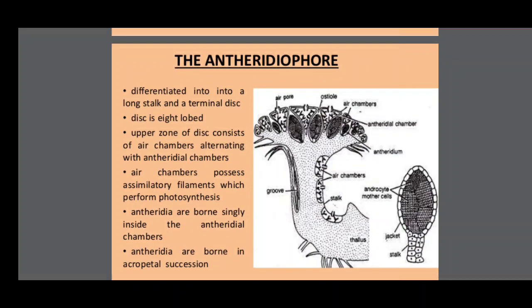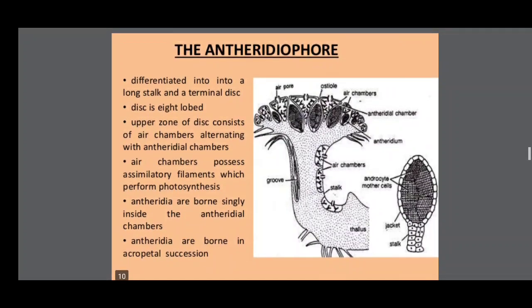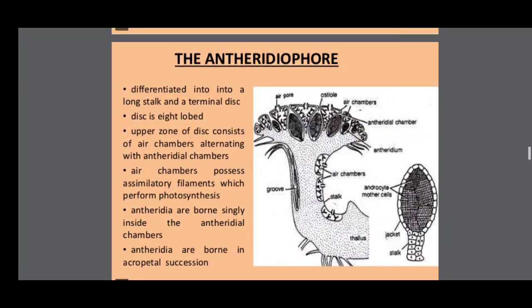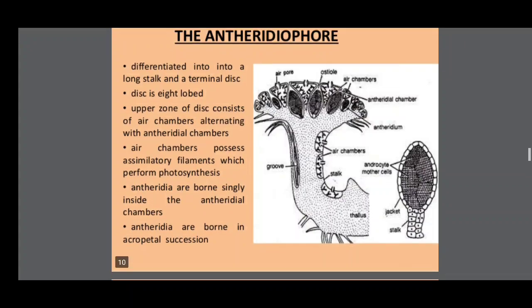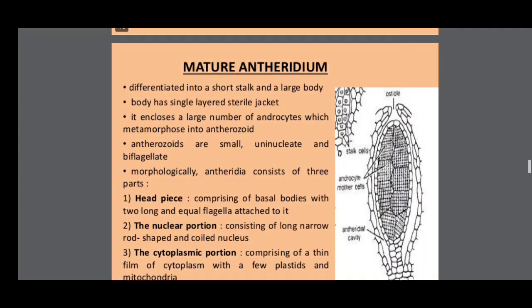You see that antheridia are borne singly inside the antheridial chambers. Antheridia are born in acropetal succession. Acropetal means the big one is at the center and the small one is at the periphery. The first born antheridia are at the center, the later born antheridia at the periphery. That is the acropetal succession.